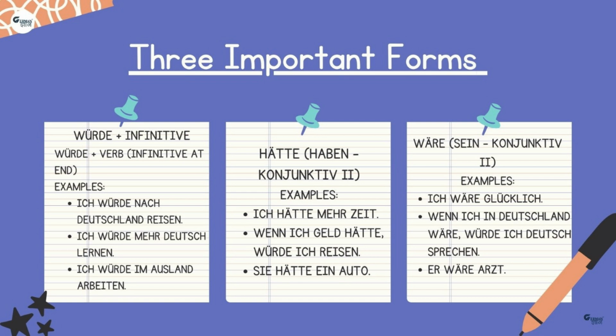Then the second form is hätte, which is the Konjunktiv II conjugation of haben. Where we have haben as the main verb, there we use this conjugation. For example, ich hätte mehr Zeit, or wenn ich Geld hätte, würde ich reisen. Then the third form is wäre. This is the Konjunktiv II form of sein and we use this form when we have sein as the main verb in the sentence. For example, ich wäre glücklich. Second, wenn ich in Deutschland wäre, würde ich Deutsch sprechen. And third one, ich wäre Arzt.